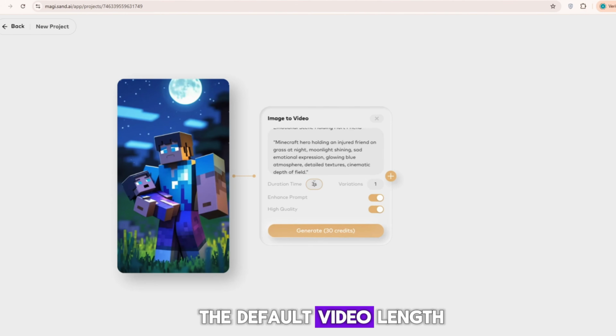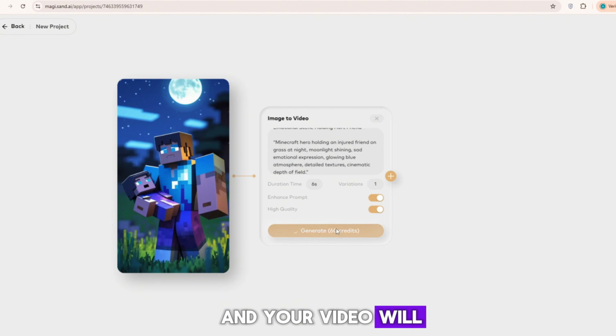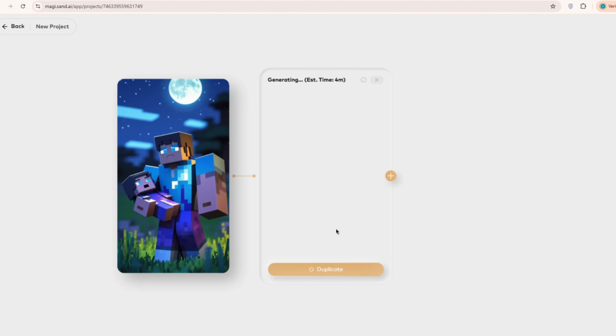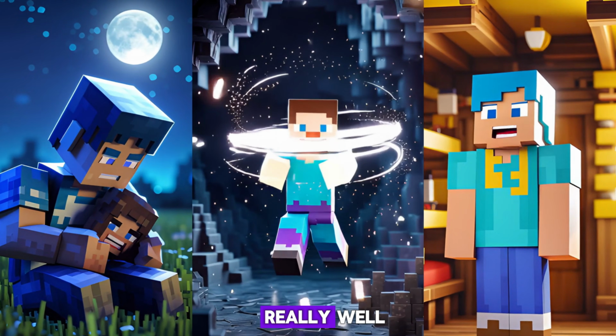The default video length is 3 seconds, but you can increase it to 10 seconds if you want a longer clip. Finally, click Generate, and your video will begin creating automatically. I have already made an amazing AI video, and it turned out really well.